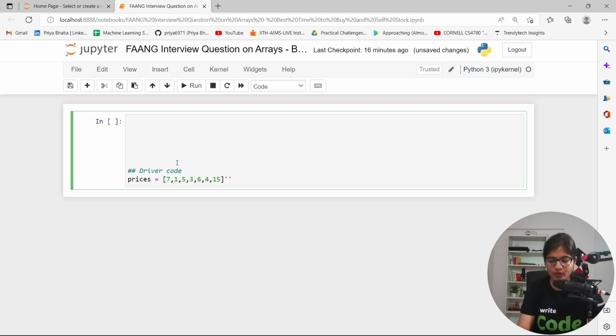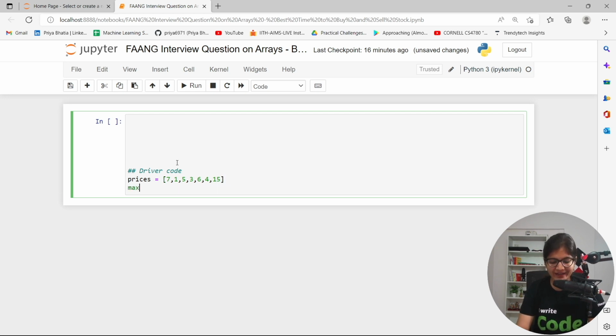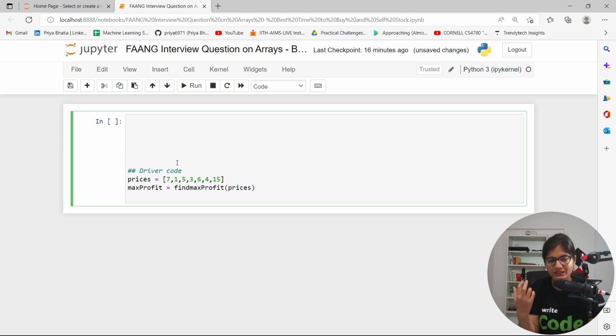Now we can find out the maximum profit. We can call the function find max profit in stock. Basically, we need to pass the price list that we have, and here we can print the maximum profit of buying and selling the stock, and here you can simply return the value of max profit, right?